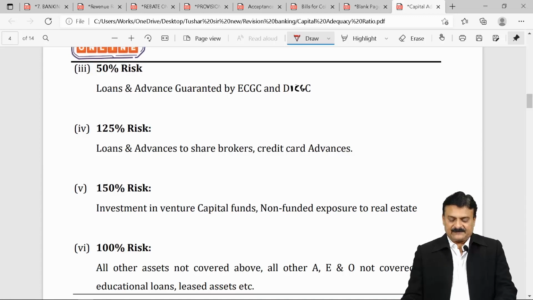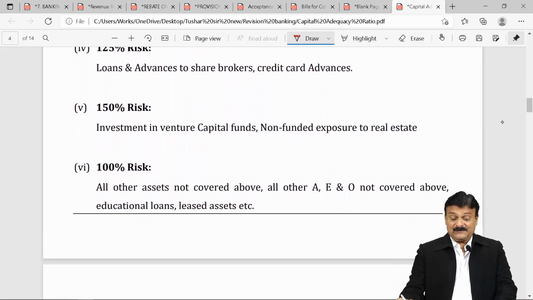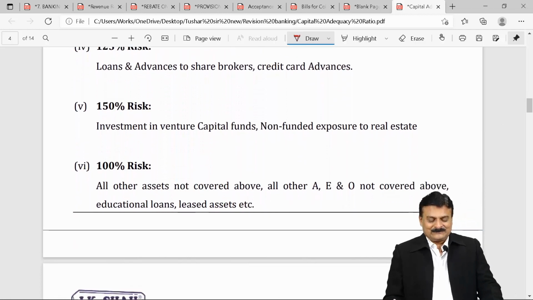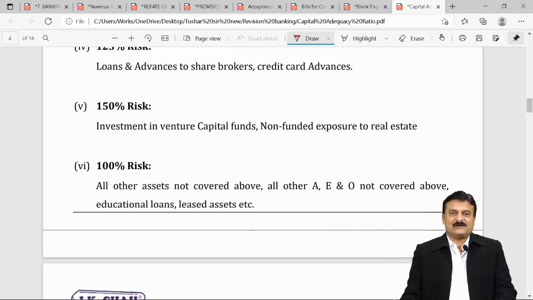Loans and advances guaranteed by ECGC and DICGC. 125% risk. Loans and advances to share brokers and credit card advances. 150% risk, the highest risk. Investment in venture capital funds and non-funded exposure to real estate.